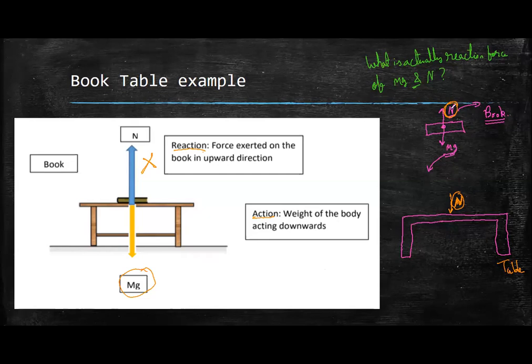So if this is the normal force, this is the action force, then the reaction force for this is this. If you see carefully, it is fulfilling all the three criteria. Both the forces are equal in magnitude, they are acting in opposite directions, and they're acting on two separate bodies. This is acting on the book, this force is acting on the table.